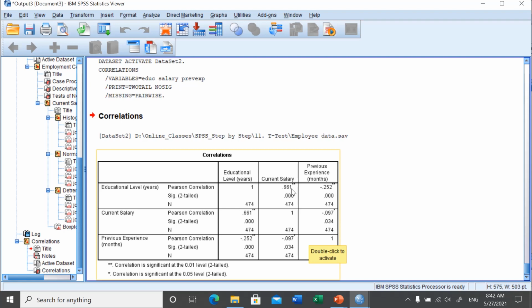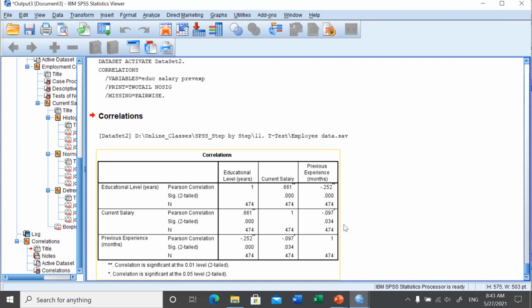It's a positive relationship between these two. The education level and previous experience has a minus sign, but it is a weak relationship. So here we can say that education level and current salary have a positive relationship, while the other is not that significant. So this is the way we can identify the correlation.